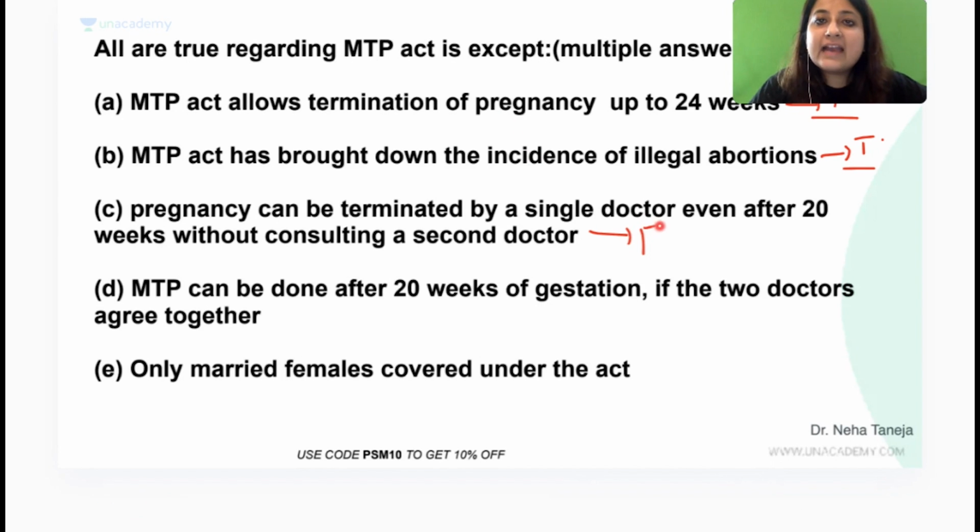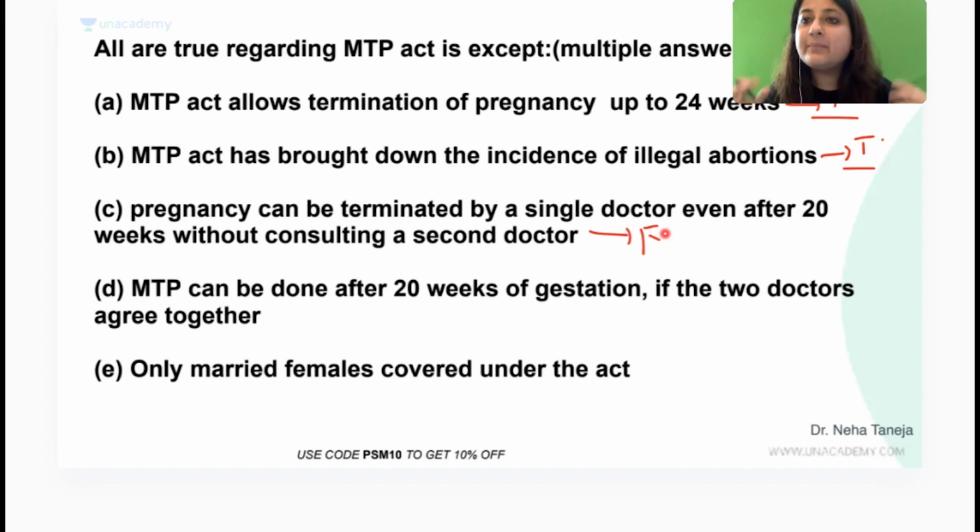We all know that from 0 to 20 weeks, it is low risk and one doctor. From 20 to 24 weeks, it is high risk and two doctors. Can it be extended beyond 24 weeks? क्या हम termination beyond 24 weeks कर सकते?